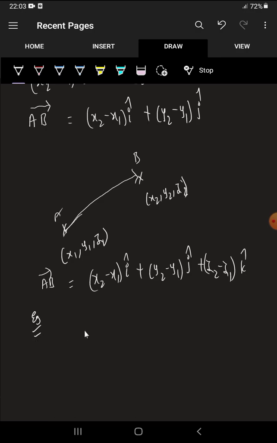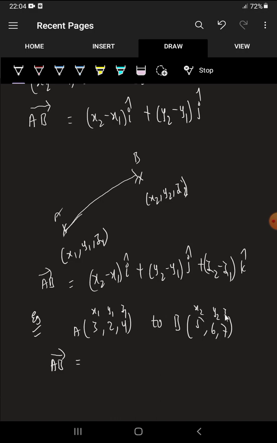So if the particle travels from (3, 2, 4) to (5, 6, 7), then find the displacement vector. I am drawing the analytical method. In the analytical method, AB bar equals, simple, let this be x1, y1, z1, and let this be x2, y2, z2. Just compare these values.